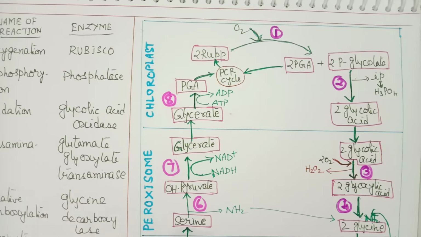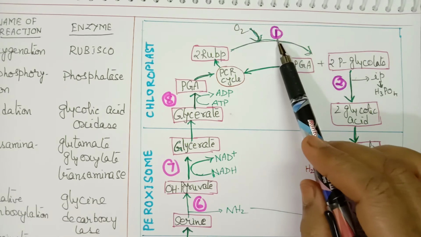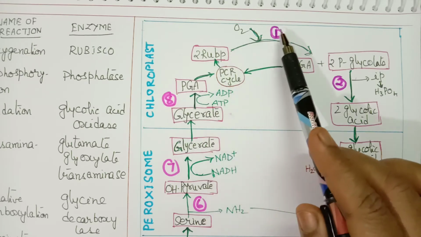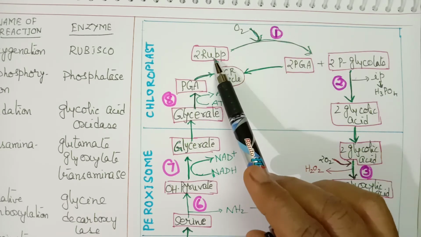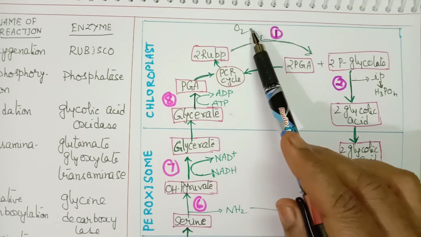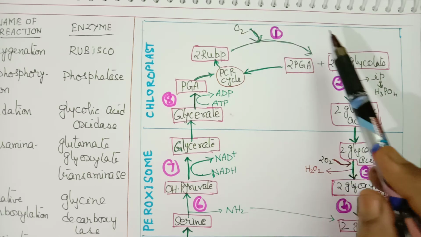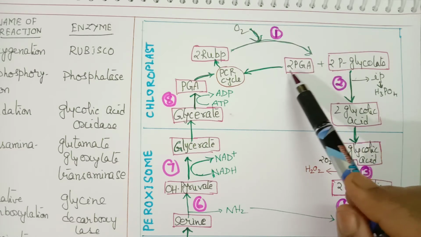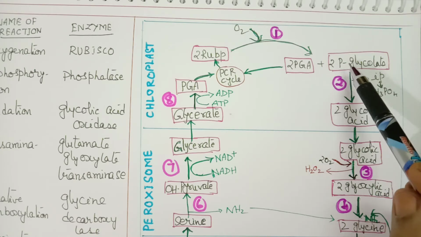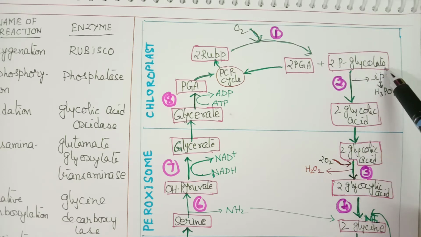First I'll explain the reaction, and then we can write it also. The first reaction takes place in the chloroplast. Two molecules of RuBP in the presence of 2 molecules of oxygen are converted into 2 molecules of 3-PGA, phosphoglyceric acid, and 2 molecules of phosphoglycolate, or phosphoglycolic acid.